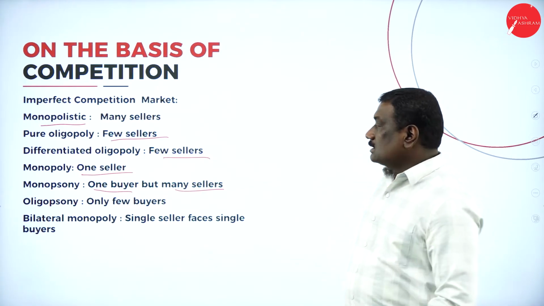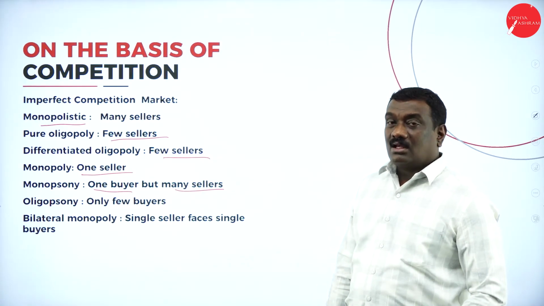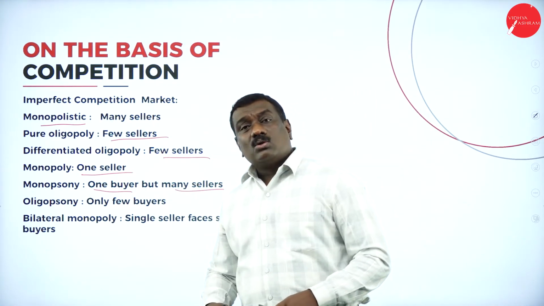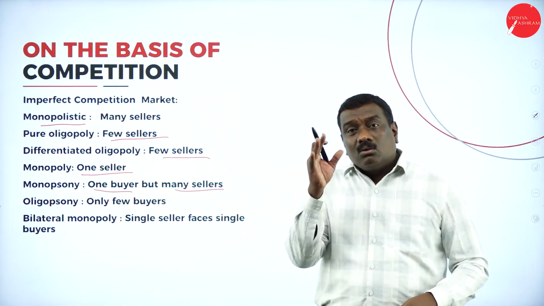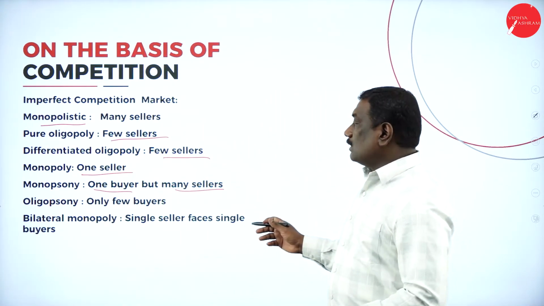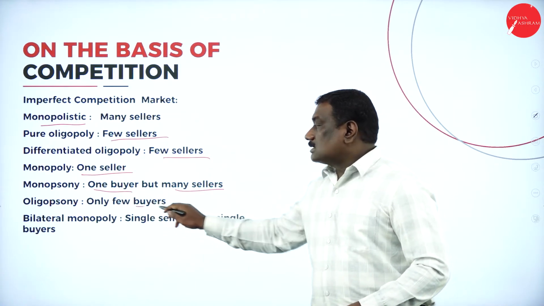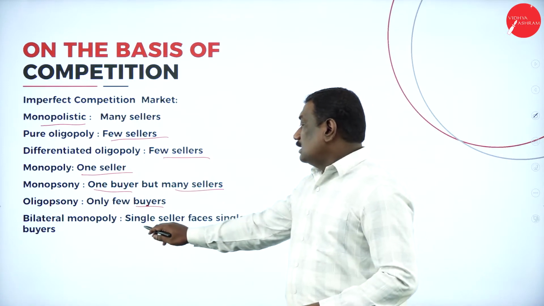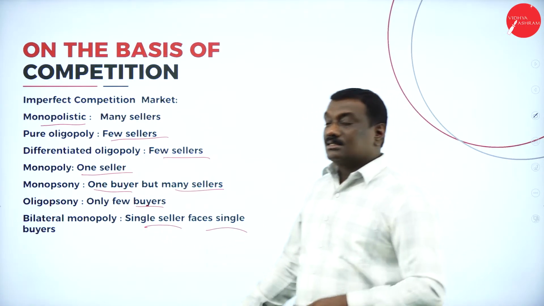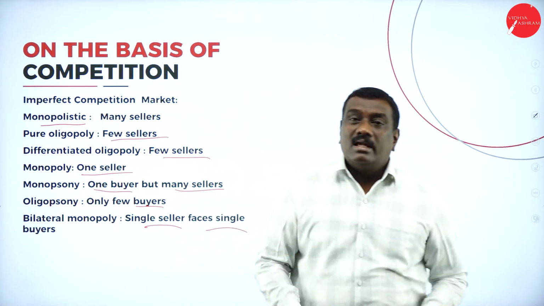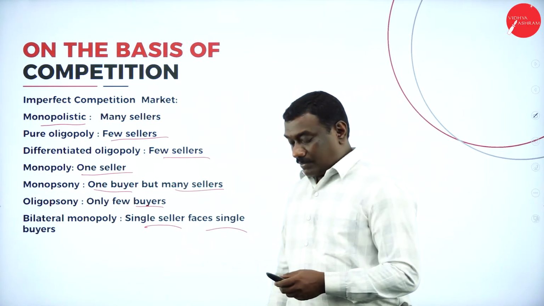Next is oligopsony. Oligopsony means few buyers. You can find only a few buyers. Not everyone is going to purchase that particular goods or commodities. Only a few will be there who are going to purchase it or take it from the sellers. The last one is bilateral monopoly. Bilateral means where a single seller faces a single buyer. So a single seller will be there and you will have only a single buyer.